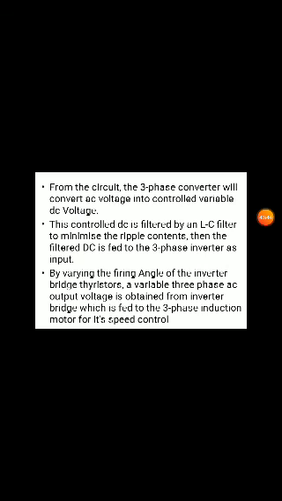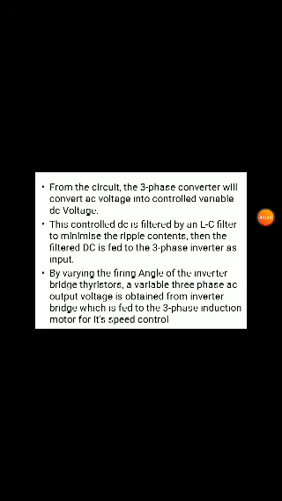In this way we are using it. From the circuit, the three-phase converter converts AC voltage into controlled variable DC voltage. We can vary the voltage. This controlled DC is filtered by the LC filter to minimize the ripple content, that is, the voltage ripple and current ripple. Then the filtered DC is fed to the three-phase inverter as input. By varying the firing angles of the inverter bridge thyristors, a variable three-phase AC output voltage is obtained from the inverter bridge, which is fed to the three-phase induction motor for its speed control.